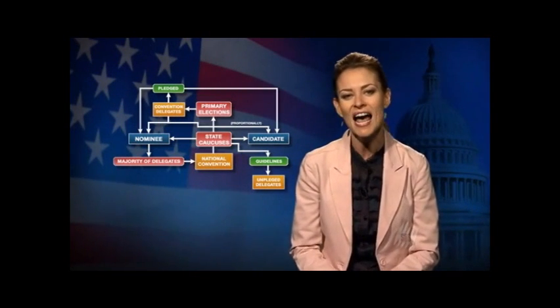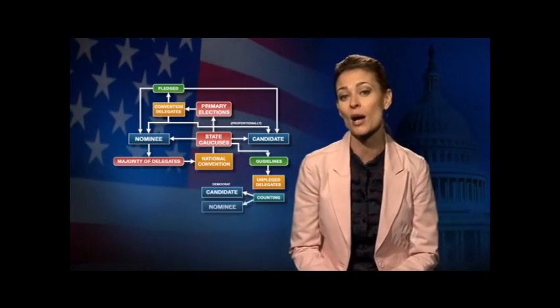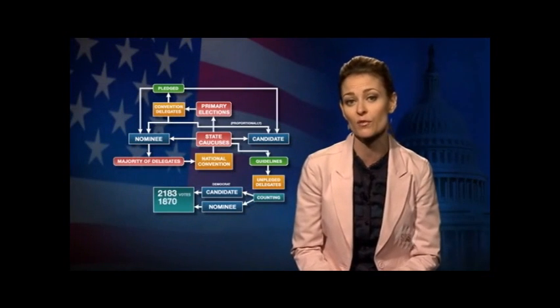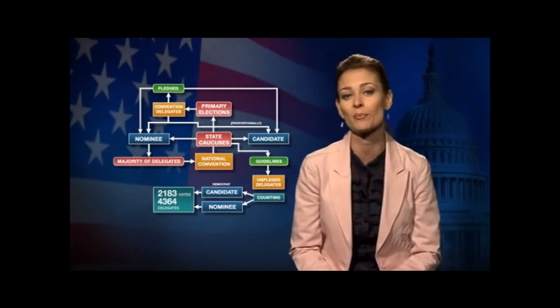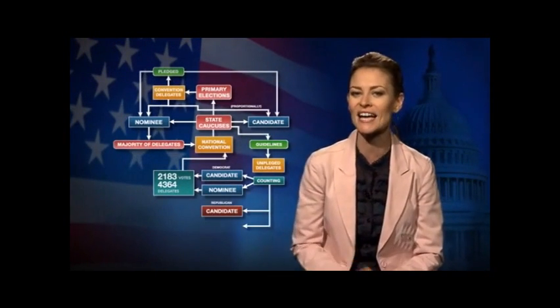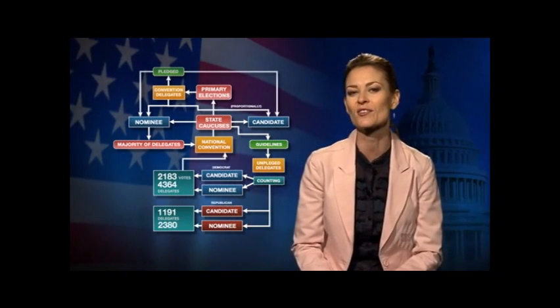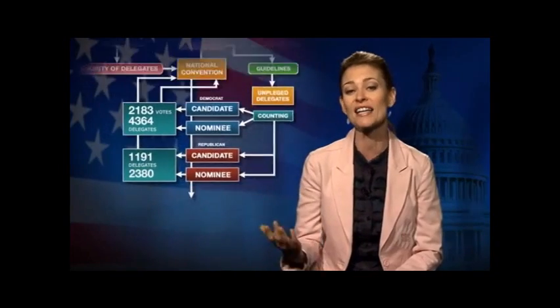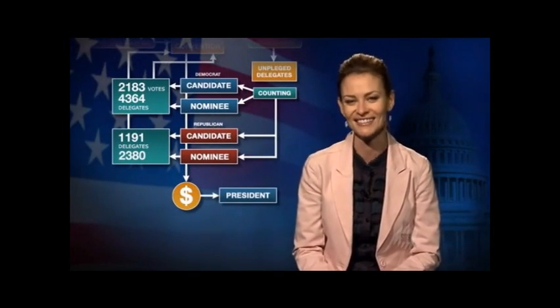Counting takes place to determine which Democrat candidate or nominee is the first to secure 2,183 votes from 4,364 delegates pledged or unpledged to the national convention, and which Republican candidate or nominee is the first to secure 1,191 delegates pledged or unpledged of the 2,380 elected to the national convention, before finally the candidate with most money is declared president.